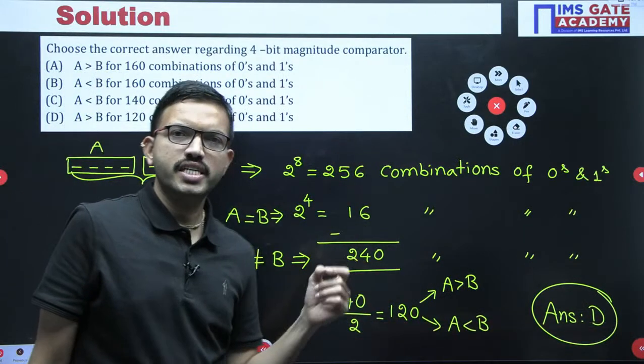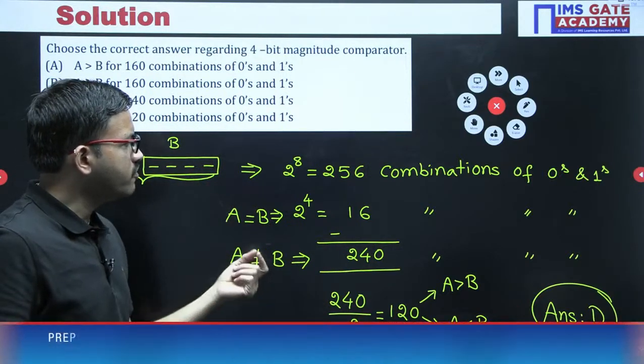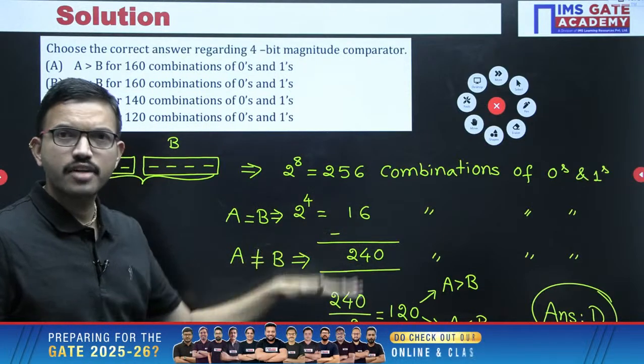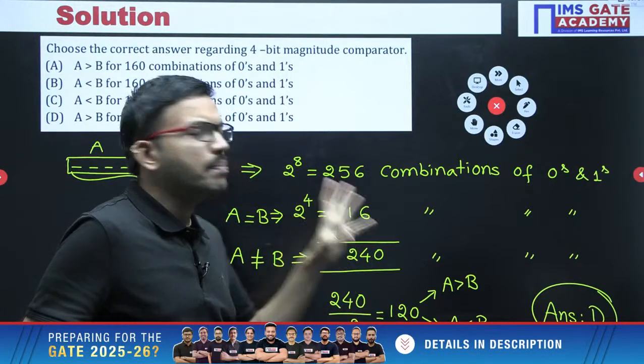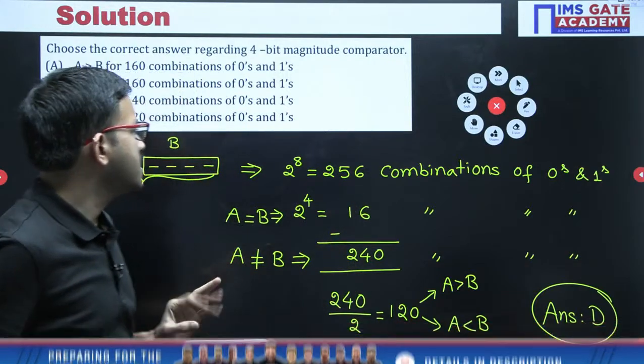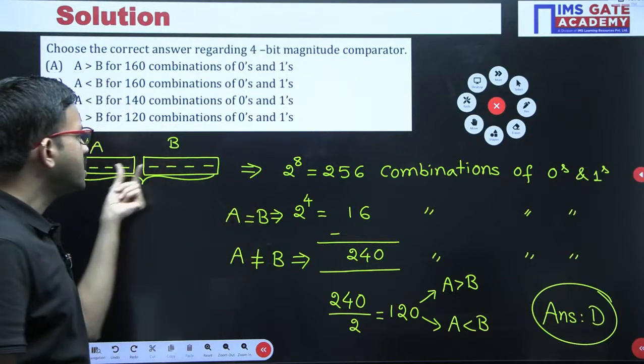Here I have discussed for 4 bits. If you want to verify this particular logic, whether it is correct or not, or to remember it from the exam point of view, you can consider A as 1 bit and B as 1 bit, or A as a 2-bit number and B as a 2-bit number.